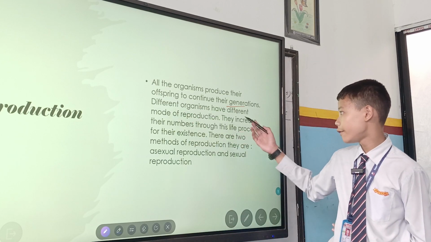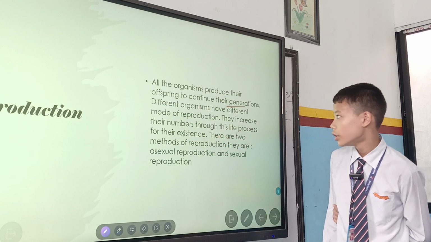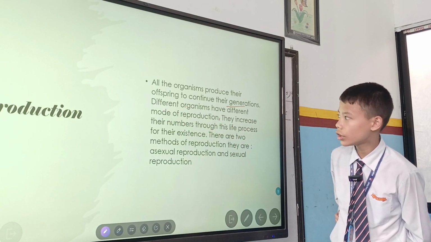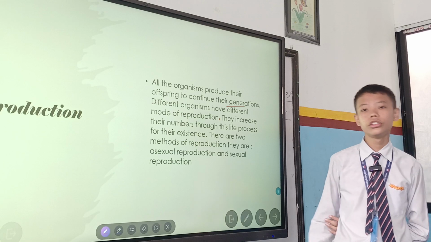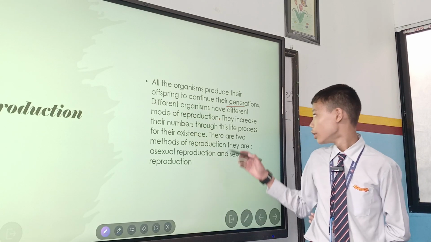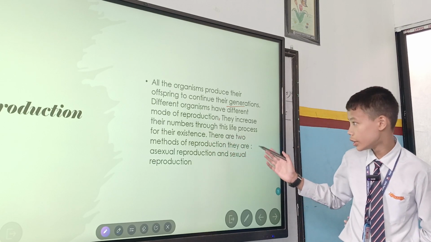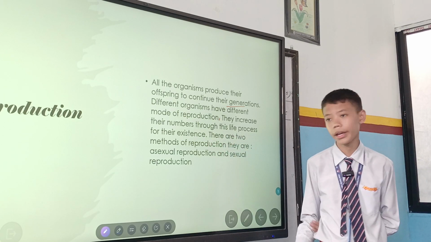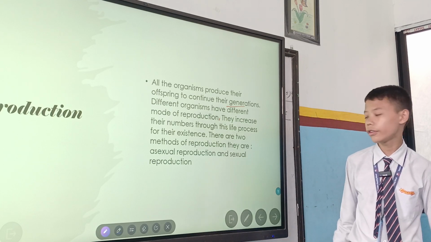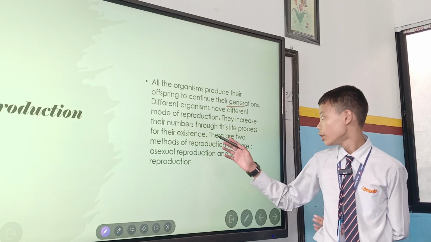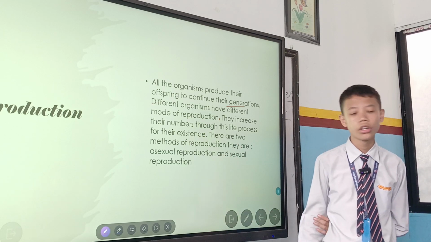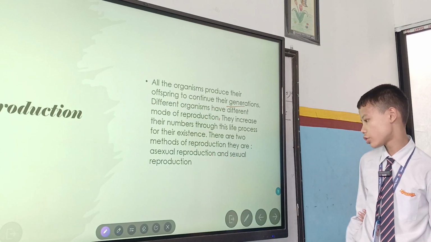Different organisms have different modes of reproduction, like sexual and asexual. They increase their numbers through this life process for their existence. By reproduction, they increase their numbers so they don't go extinct. There are two modes of reproduction: asexual reproduction and sexual reproduction. First, we will talk about asexual reproduction.